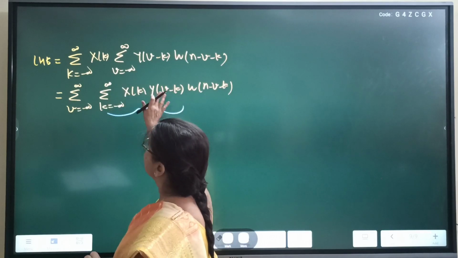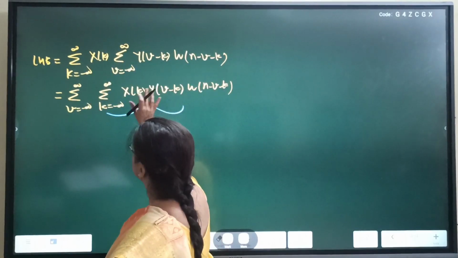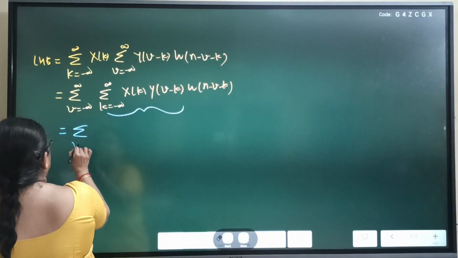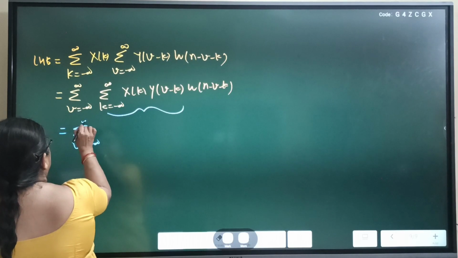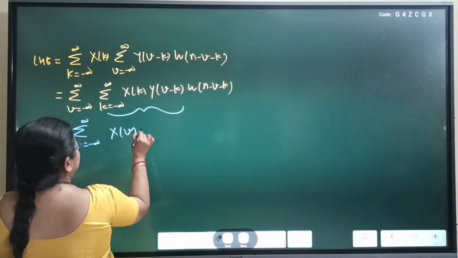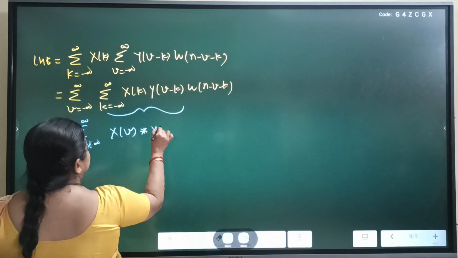This is nothing but the convolution of x[v] and y[v]. So instead of this sum, we write summation v equal to minus infinity to plus infinity, x[v] convolved with y[v].